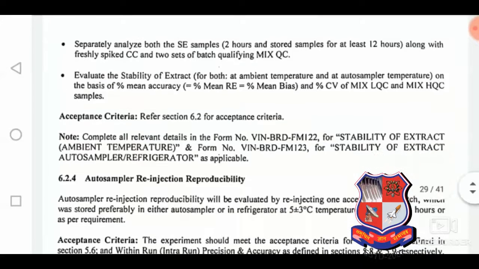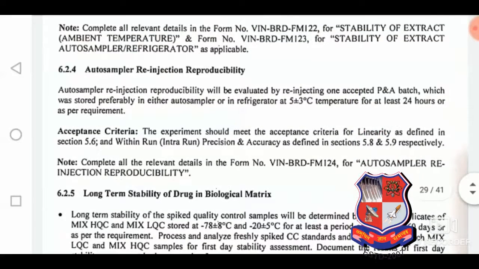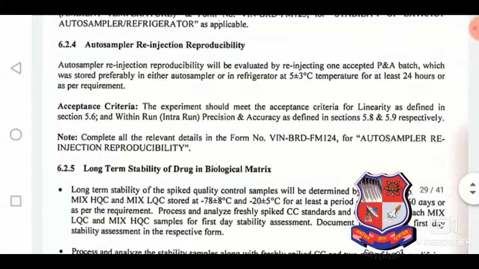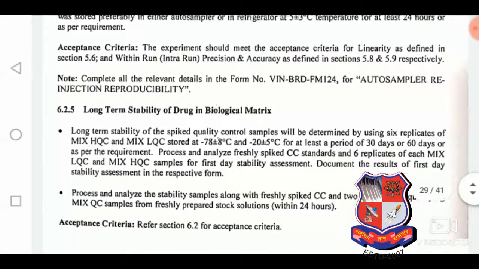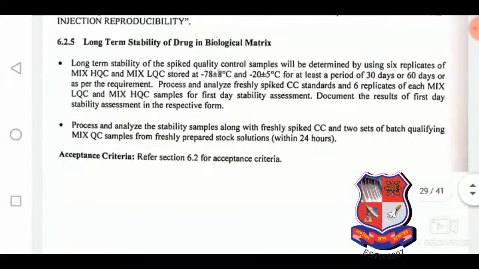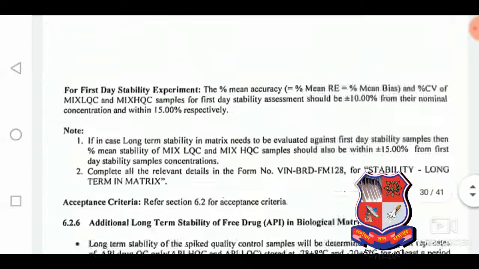And these are the procedure and acceptance criteria. ARRS is a short name for auto sampler, re-injection, reproducibility, and long-term stability in biological matrix. This is the procedure and acceptance criteria.